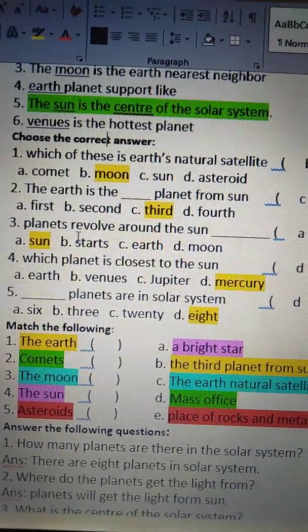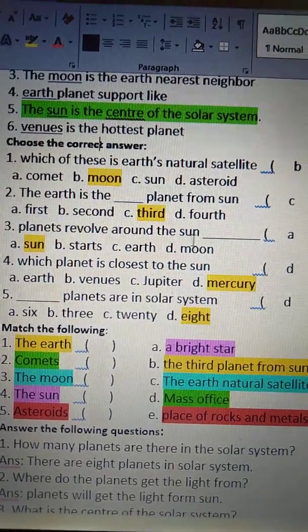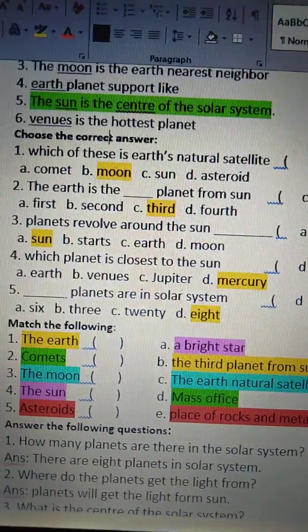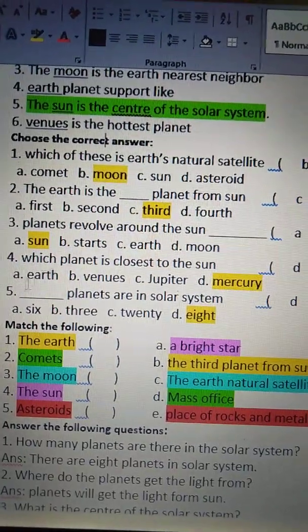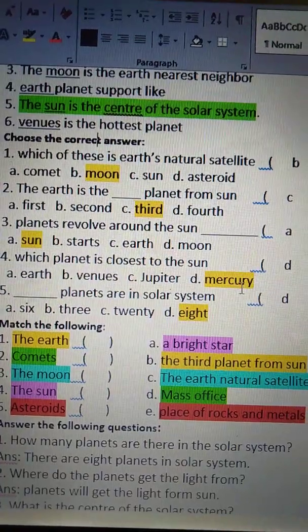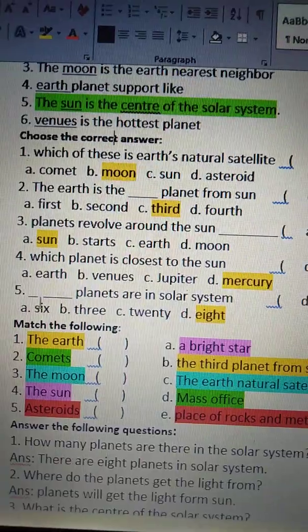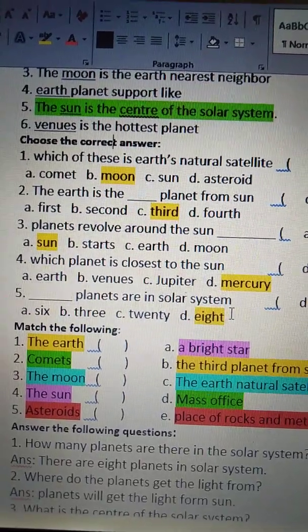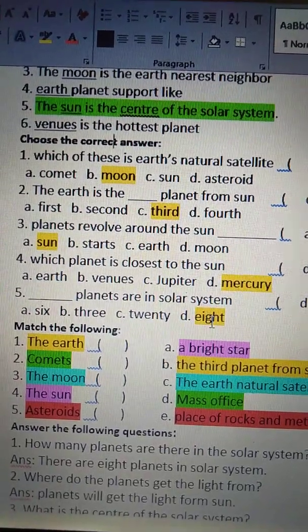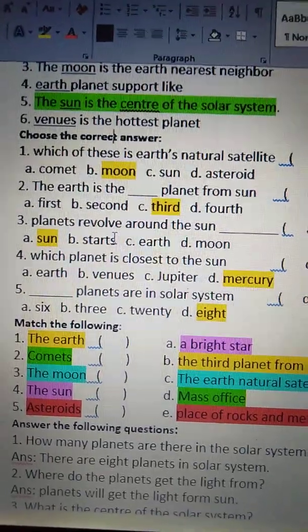Third. Planets revolve around the sun. So option A is the correct one. Fourth one. Which planet is closest to the sun? Mercury is closest to the sun. Fifth one. There are 8 planets in the solar system. These are the choose the correct answers.